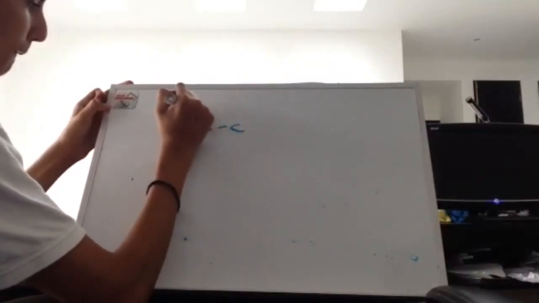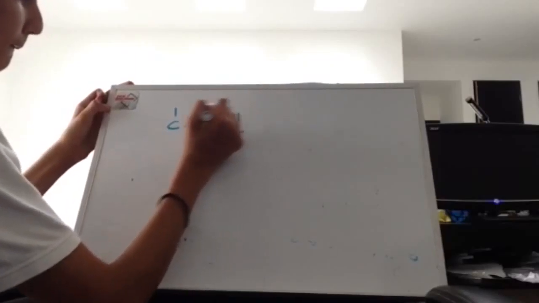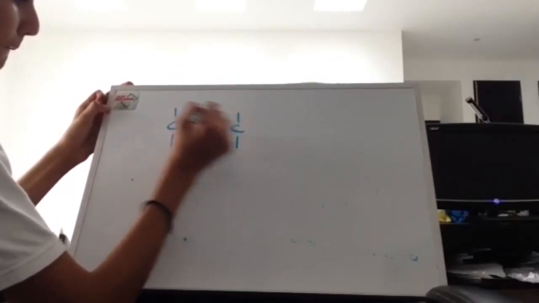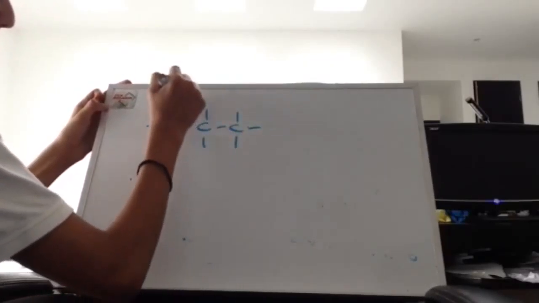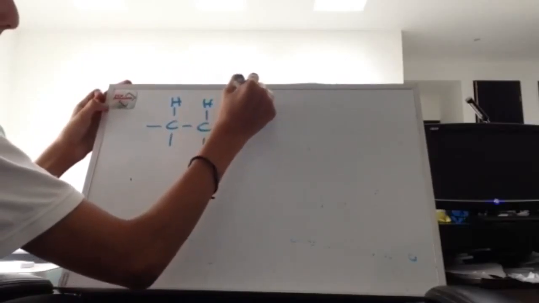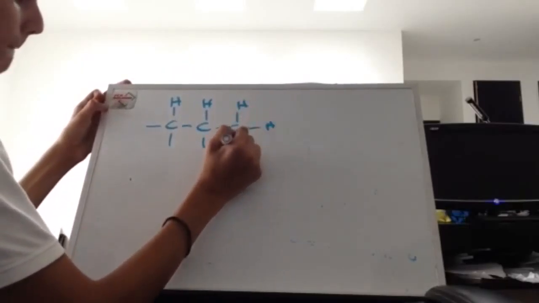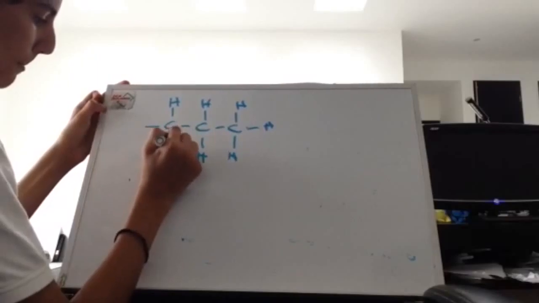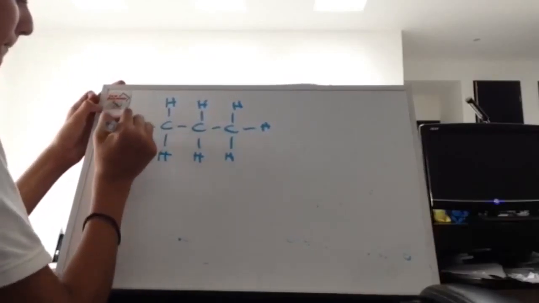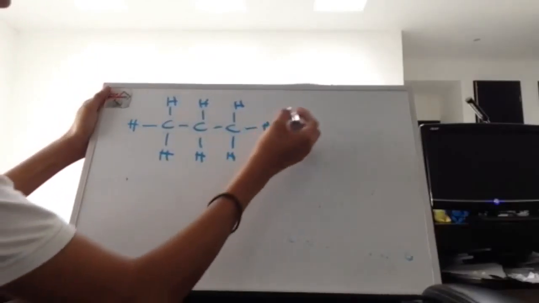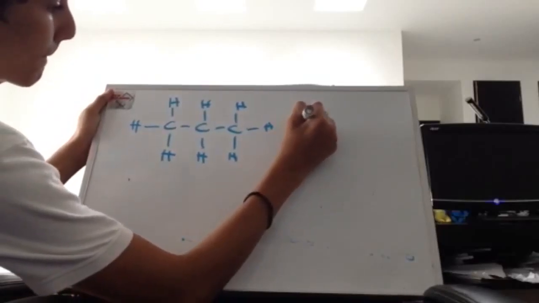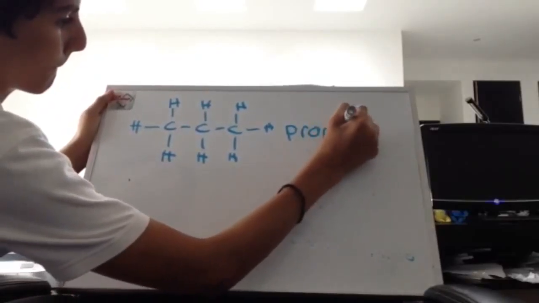Another example is this one, using only 3 carbons. This structural formula is called propane.